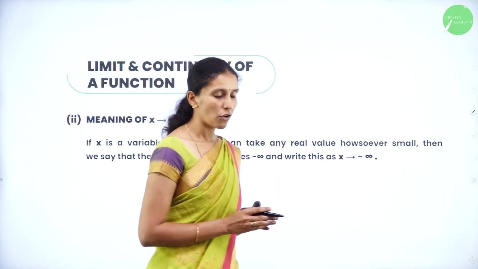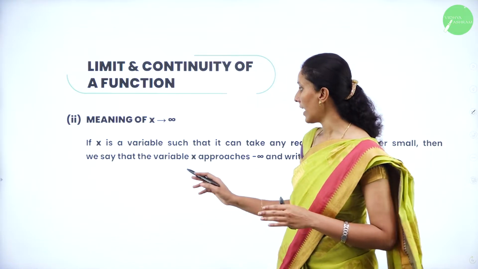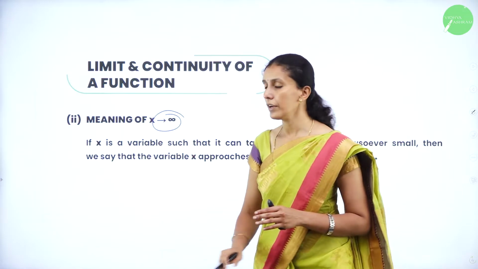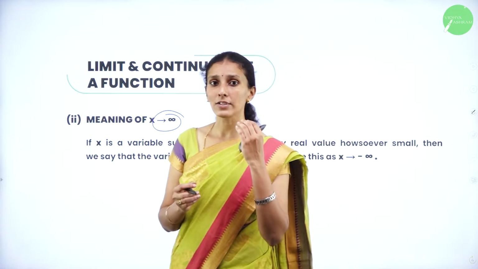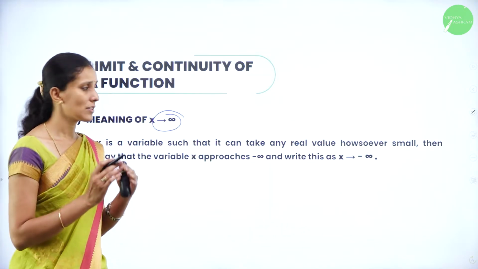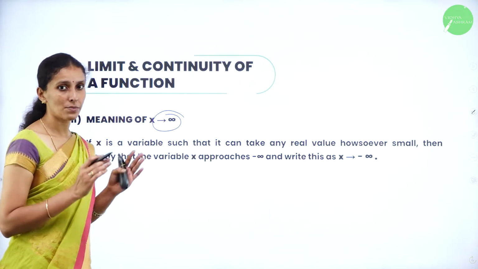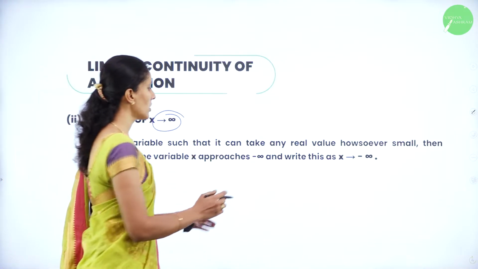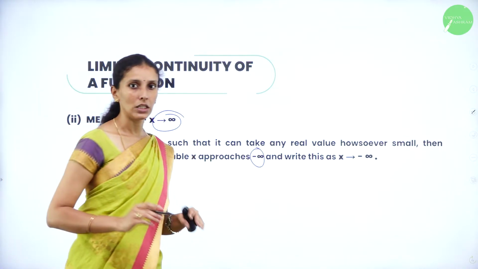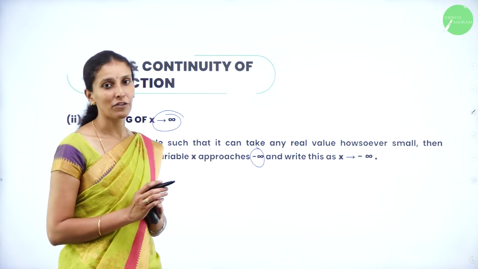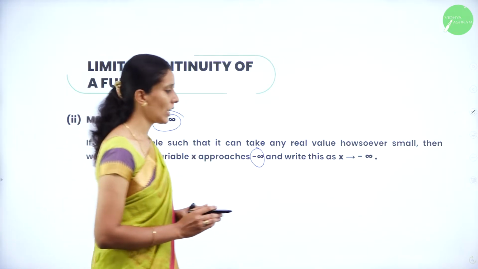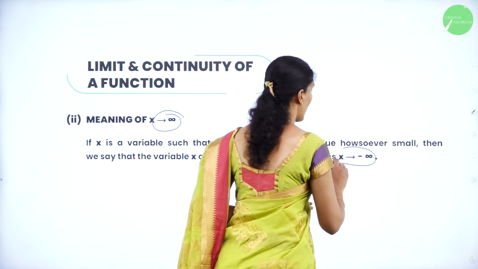Now the second case of x tends to infinity is that, here also x is a variable, we can take x smaller and smaller, however small it may be, so that it reaches minus infinity, the least number. In that case, we can write x tends to minus infinity.